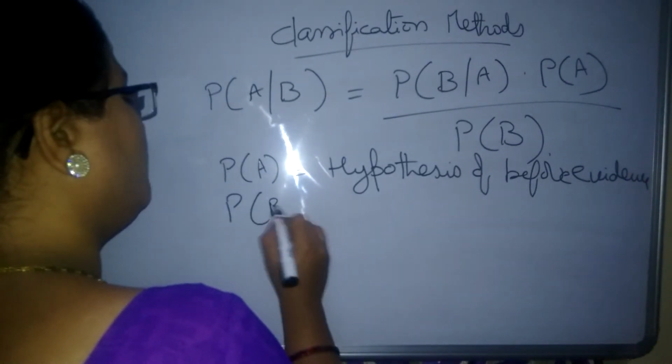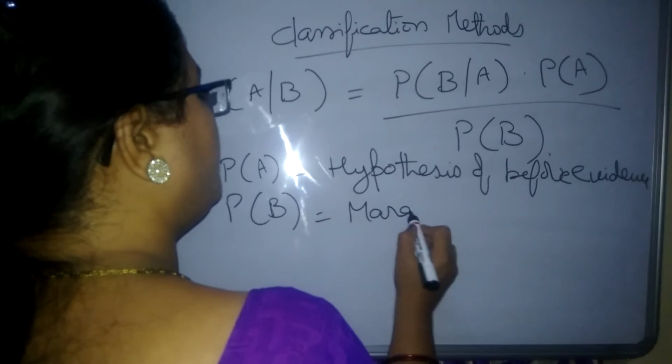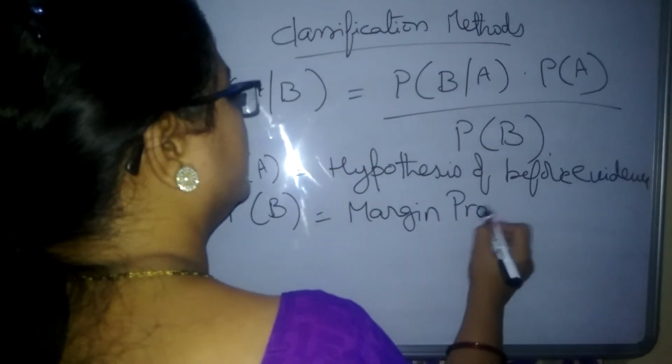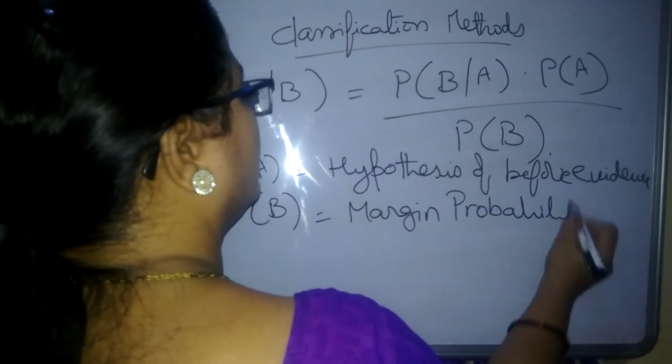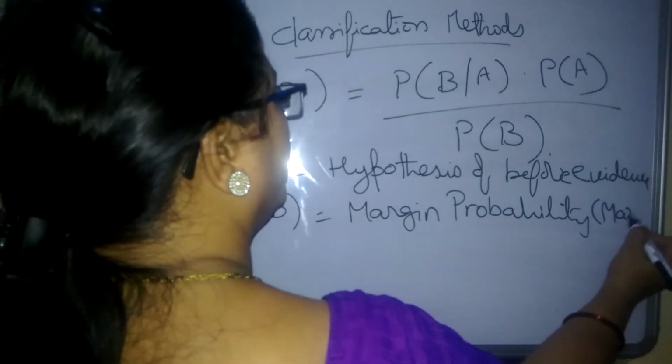What is the probability of B? The marginal probability, or max probability.